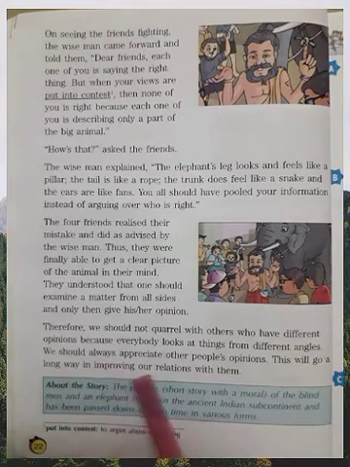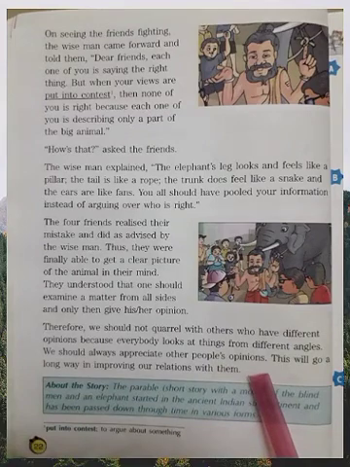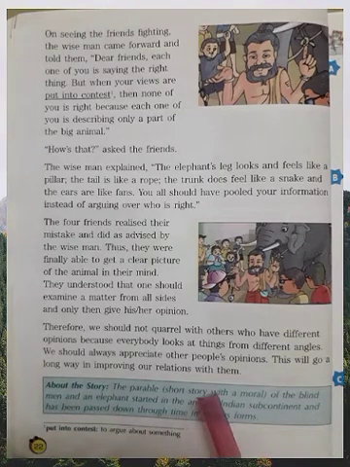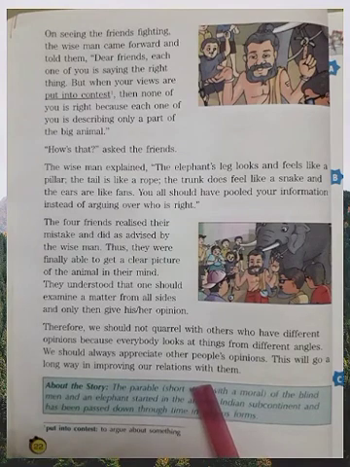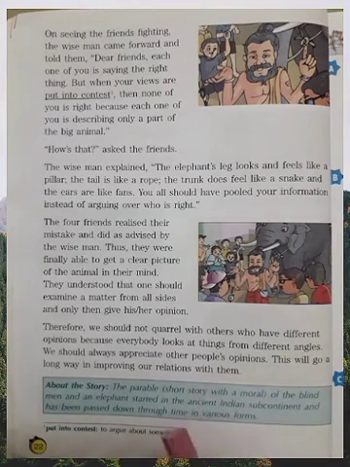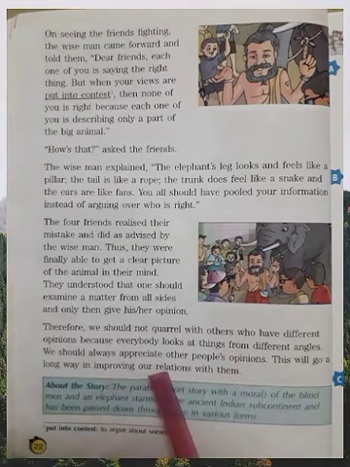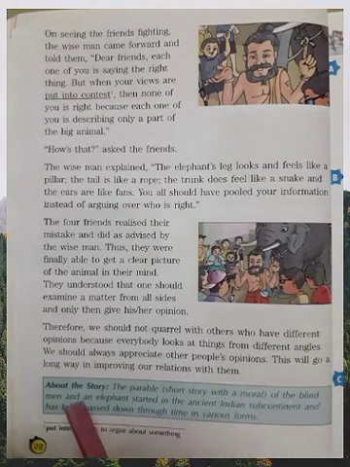We should always appreciate other people's opinions. Yes, this is very important. We should listen to each other. We should appreciate each other. In the class also, in your society also, with your friends also, with your relatives also, even with your siblings also. You should listen to each other and you should appreciate good things. Appreciate their opinion also. This will go a long way.